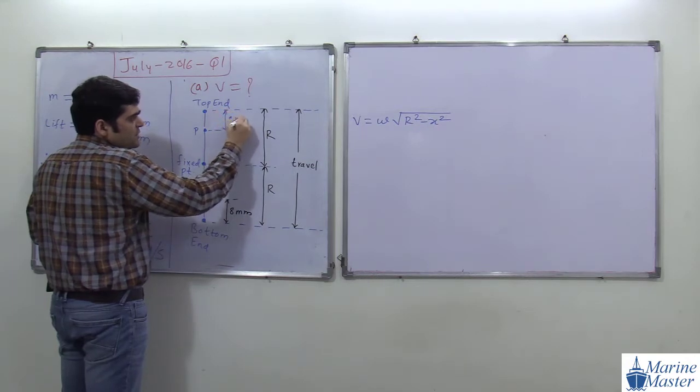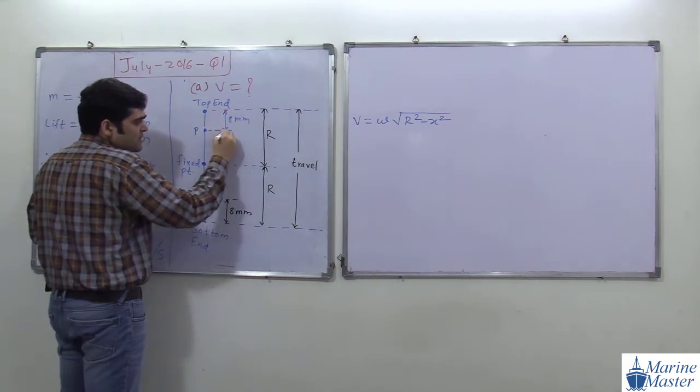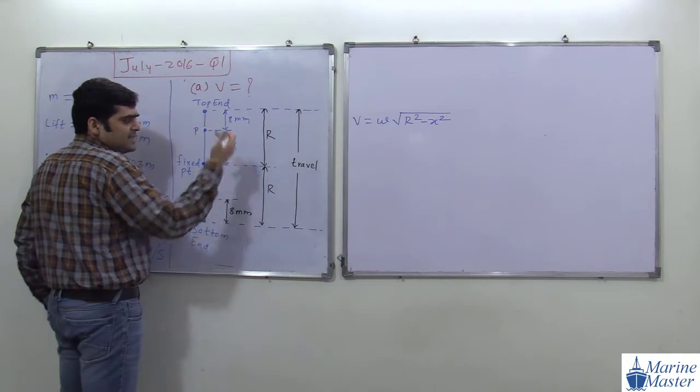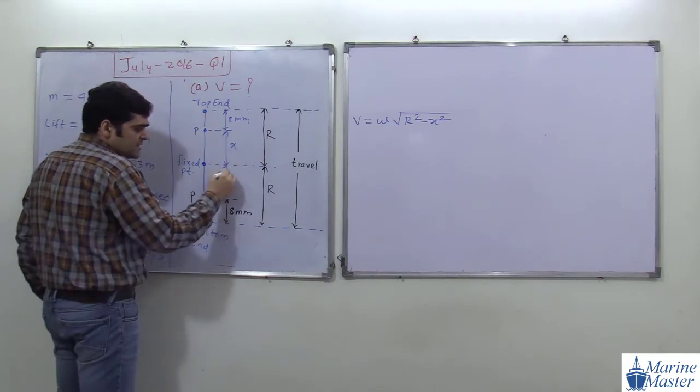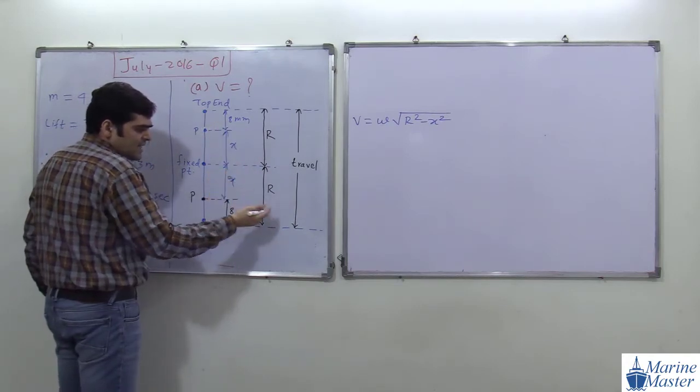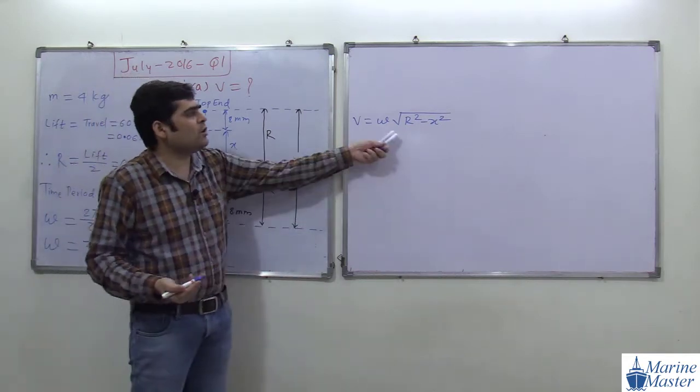So this distance is, suppose, 8 mm. So this will become x, and for this x is what? R minus 8. Or if you consider this as x, again this is what? R minus 8. So at the end the velocity will remain the same.